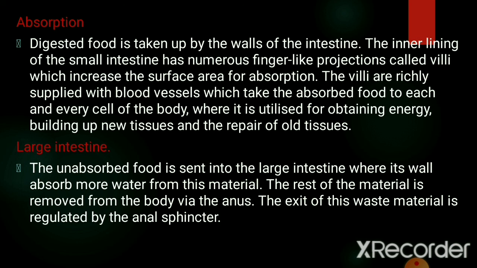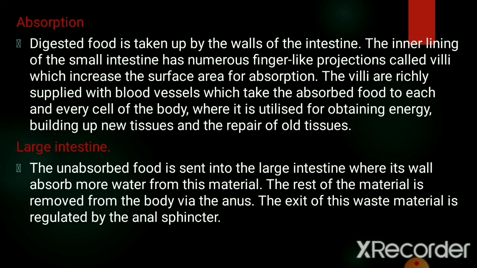And these villi are richly supplied with blood vessels which take up the absorbed food to each and every cell of the body, where it is utilized for obtaining energy, building up of new tissues, and the repair of old tissues. The process of using this digested food we call assimilation.